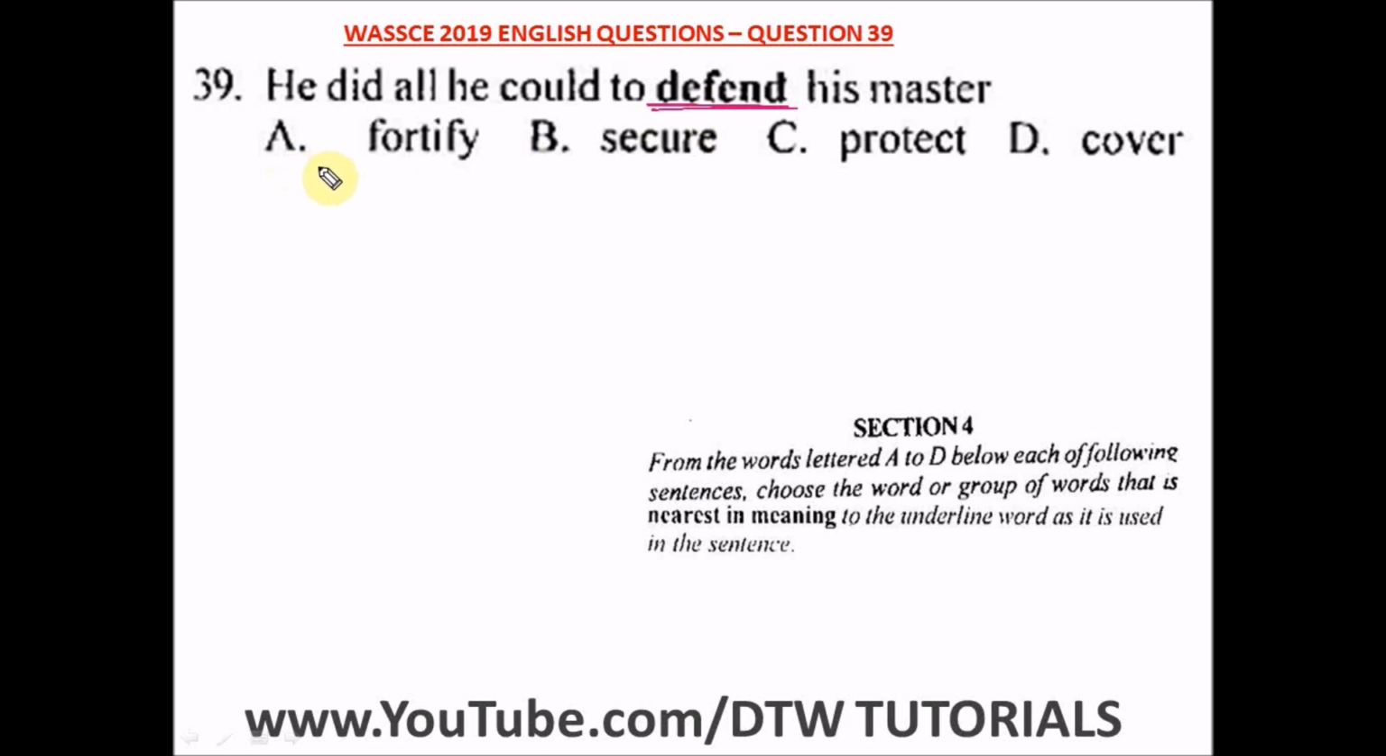So A says fortify. No, not fortify. Fortify means arming yourself, maybe with ammunitions. And B says secure. Some people might quickly pick secure as defend. Secure means to acquire, to obtain something for yourself. C says to protect. Definitely this is the word. To defend is to protect something. D says cover. No, not cover. So the best word here that is nearest in meaning to the word defend is to protect. So he did all he could to protect his master.